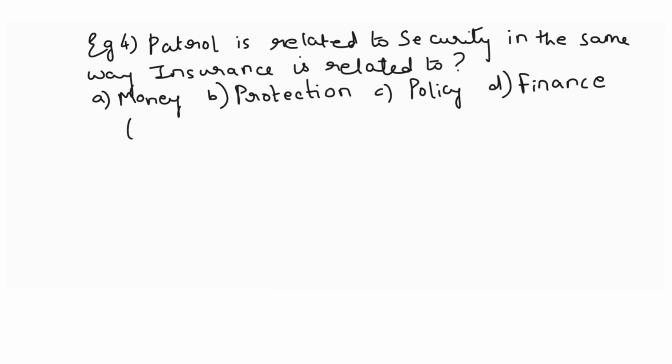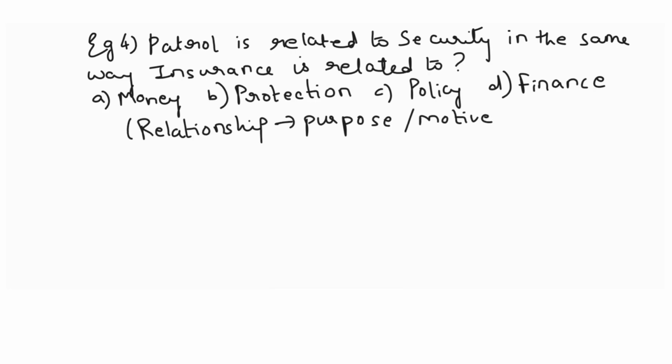Here the relationship clearly shows purpose or the motive. So insurance has got to do with money, with the word policy, with the word finance. But you have to understand the relationship deeply. It talks about the purpose or the motive, the aim. What is the aim of patrolling? To give security to people.